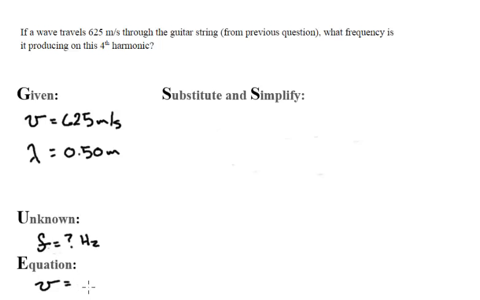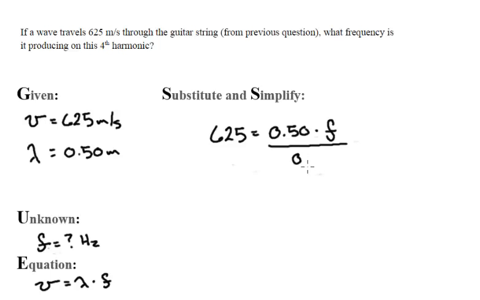So I'll use the wave equation to solve it. I know that velocity is 625, but that equals 0.50 times frequency. In order to get frequency all by itself on the right-hand side, I'll divide by 0.50. Cancel, cancel. Whatever I do to the right, I have to do to the left, leaving me with a frequency of 1,250 hertz.